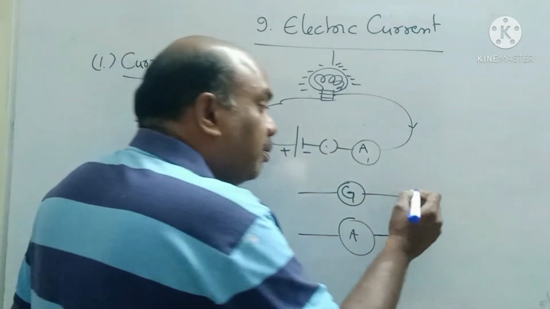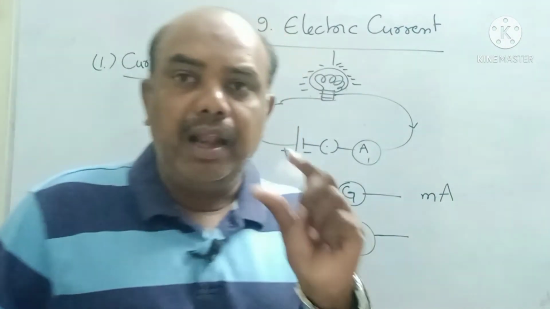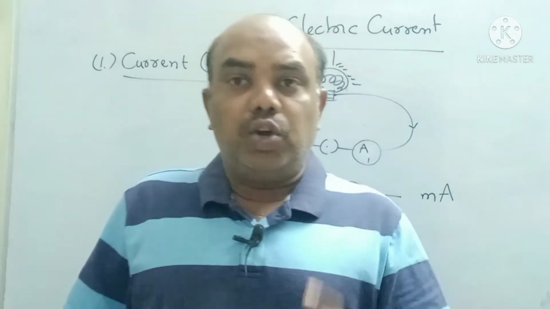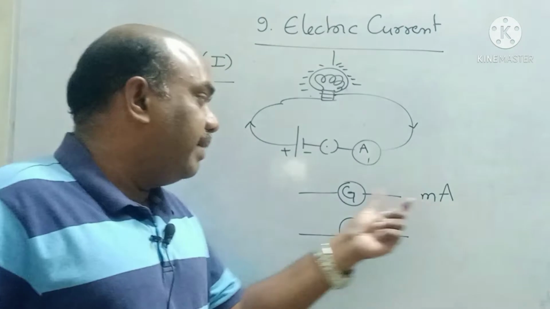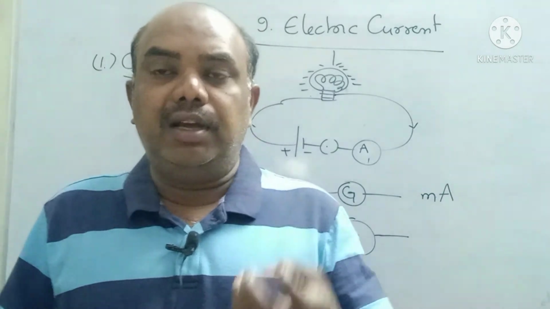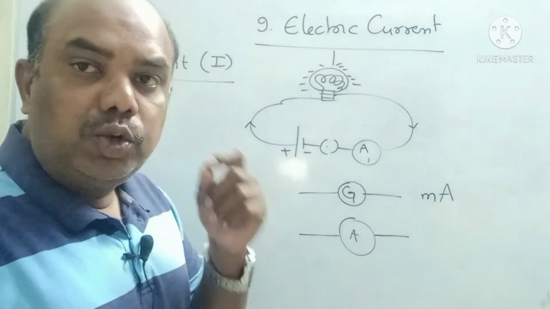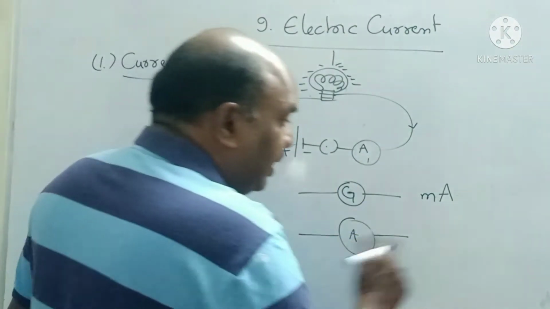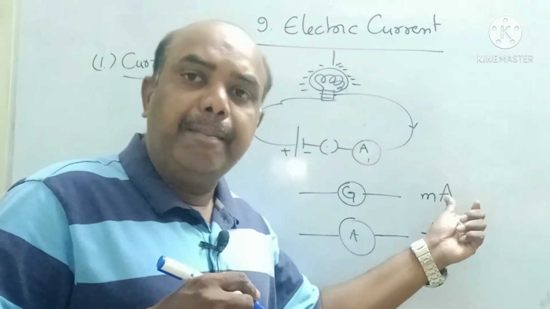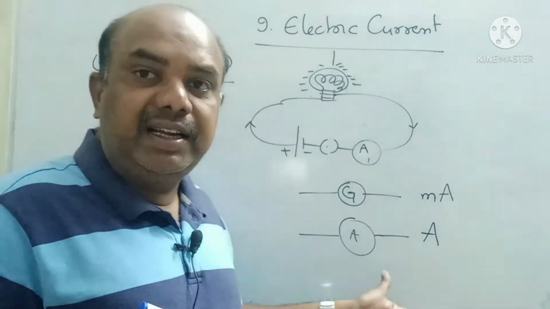Yes children, galvanometer measures small currents, in milliamperes. Example, lemon produces a small amount of current. Dung produces a small amount of current. So, this kind of small magnitude of current can be measured with the help of a galvanometer. In our household consumption, very big magnitudes of current, 5 ampere, 10 ampere, 15 ampere, 20 ampere, cannot be measured by the galvanometer. To measure high magnitude of current, we use an ammeter. Ammeter measures current in amperes, whereas galvanometer measures current in milliamperes.